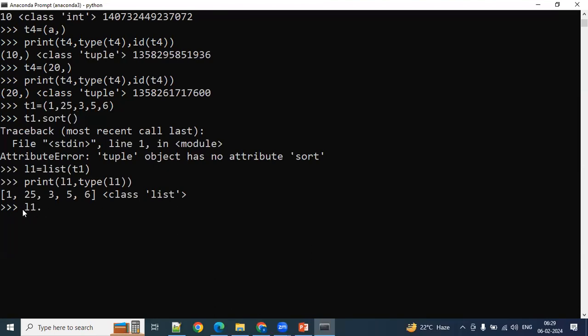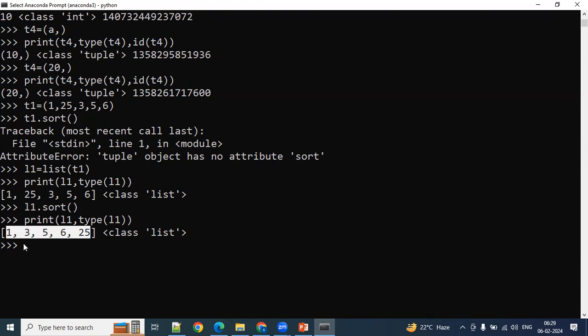The object gets modified directly, as we understood yesterday. L1 dot sort, that's it. Now it has arranged the data in ascending order.